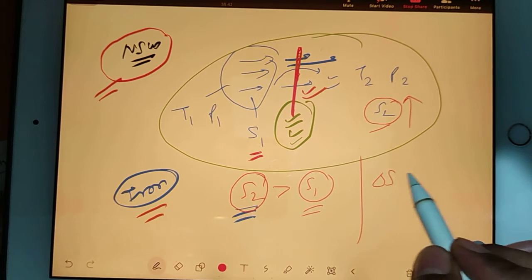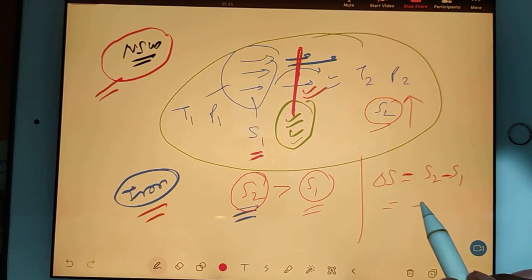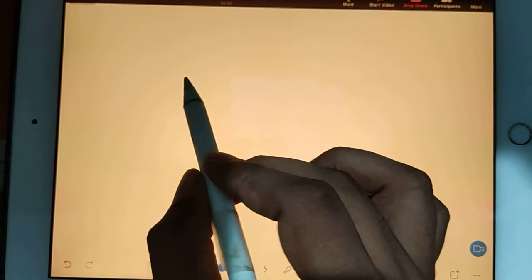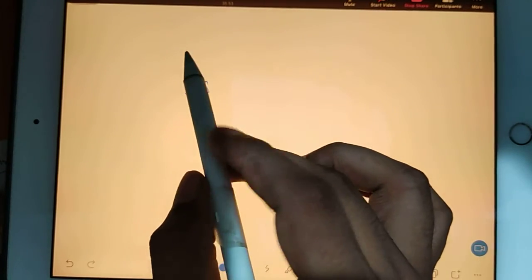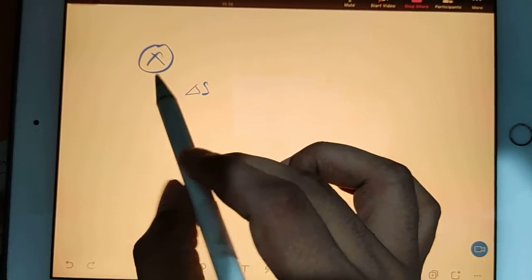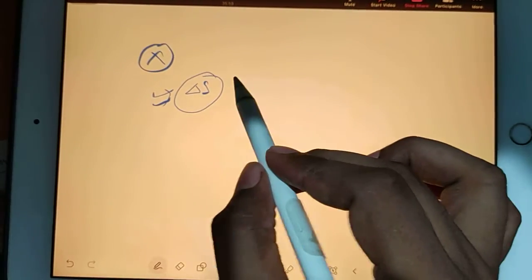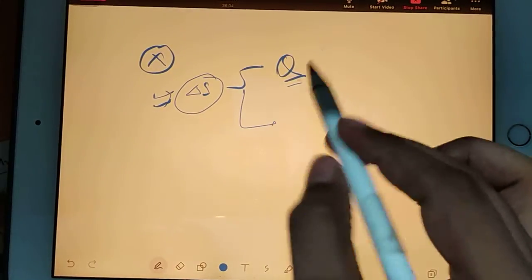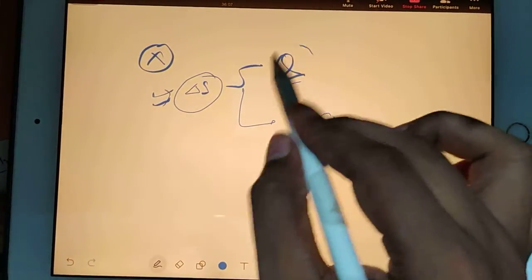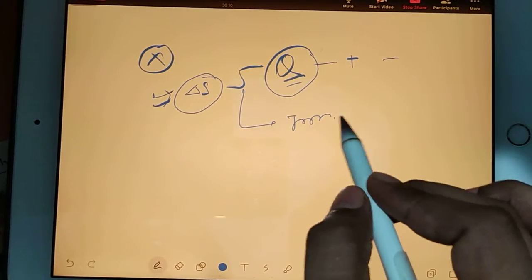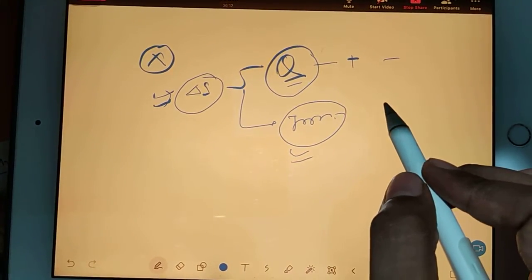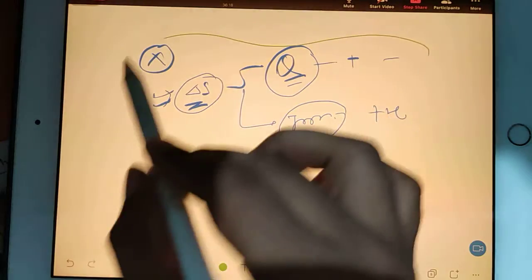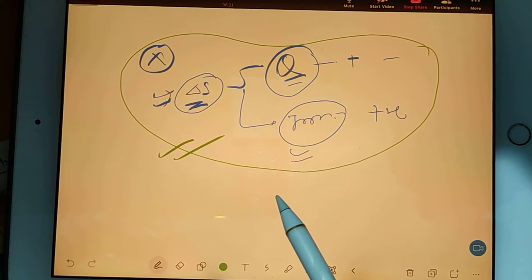So here if you find del S, that is nothing but S2 minus S1, it is going to be positive always. So that's why I said in the beginning, we have two types of change in entropy. One change can happen because of heat transfer, and one change can happen because of irreversibility. Entropy change because of heat transfer can be positive or negative, and entropy change because of irreversibility is always positive. I'm talking about the change. So this is the main fundamental idea about entropy.